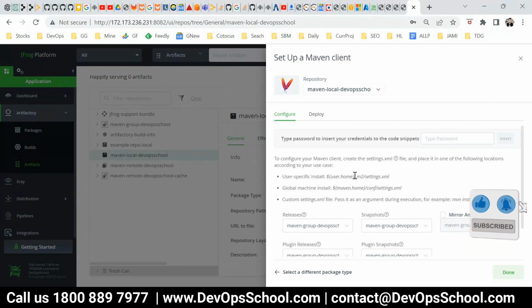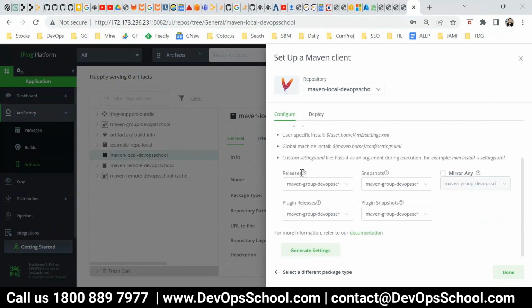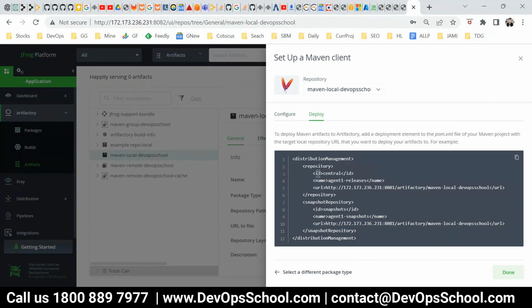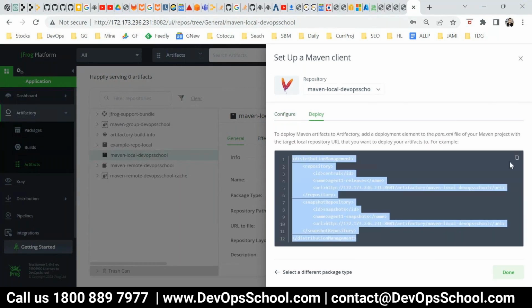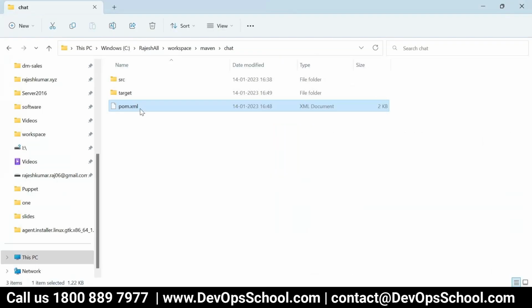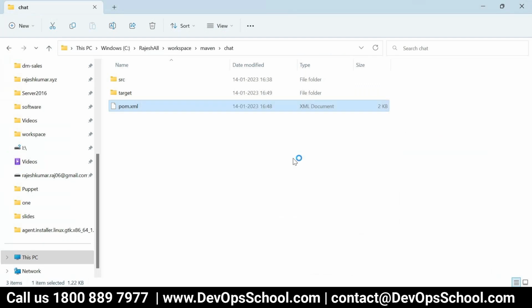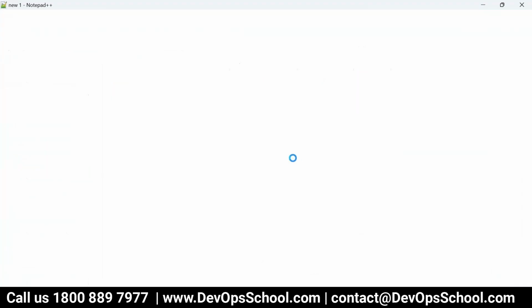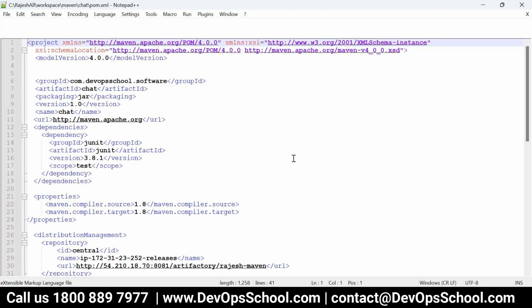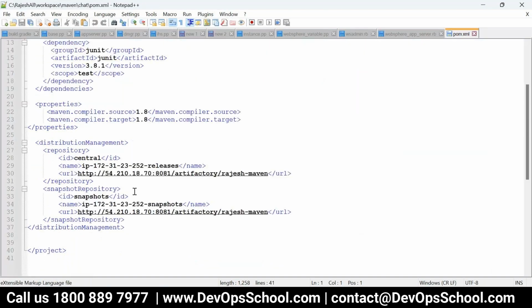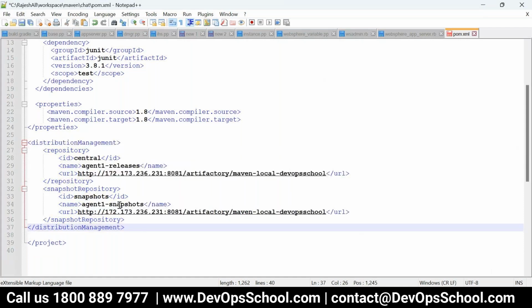So you will learn this. So here configure, deploy. Click on deploy, and they give you all this entry which you need to make here. So open this file, and this is the older one. Publish. That's all. So this is what is done.